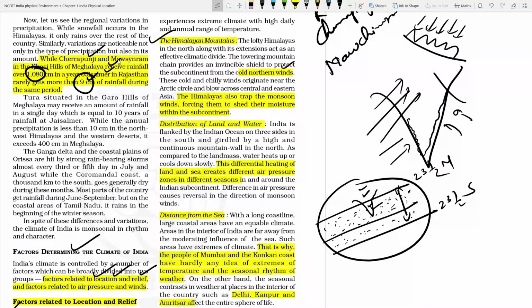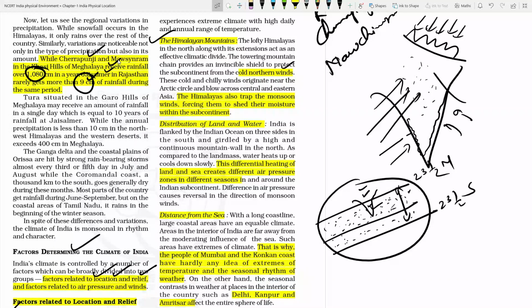Okay. At the same time, it will not let the temperature go exceedingly high or exceedingly low in the coastal area. But for the interior part of the land, the temperature may exceed drastically. The diurnal range of the temperature is high, and the annual range of the temperature is also high in the interior part of the land.